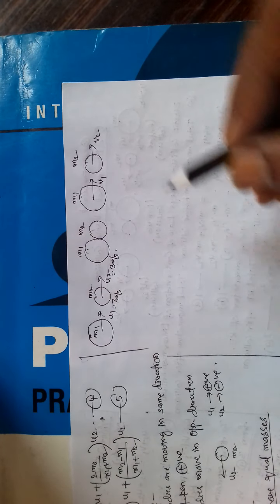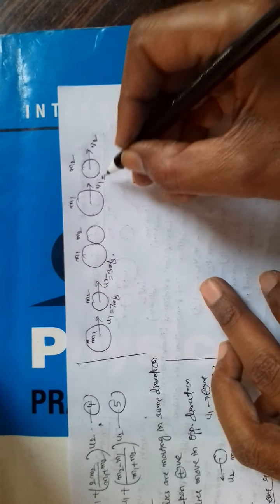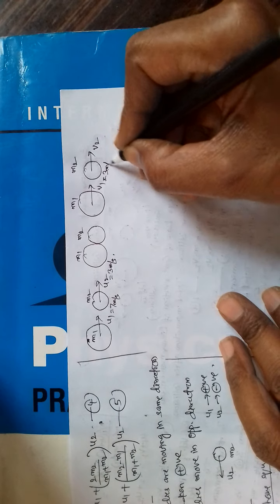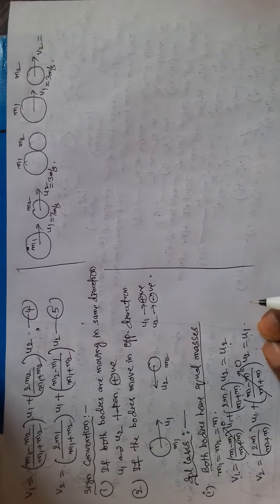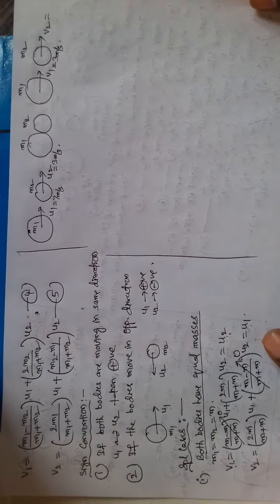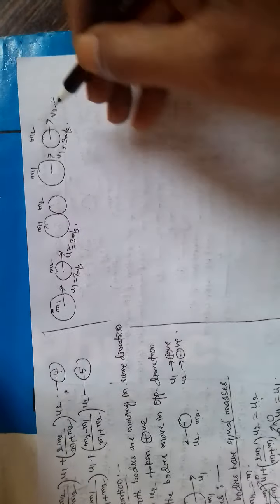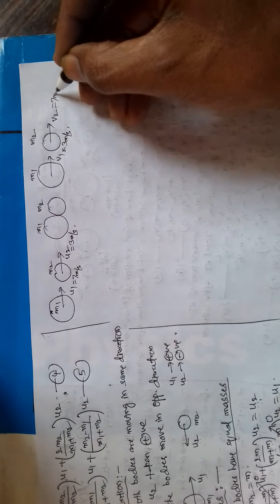Now v1 is equal to u2, u2 means 3. And v2 is equal to u1, so v2 is equal to u1 means 7 meter per second.